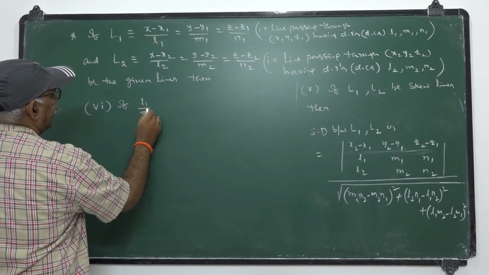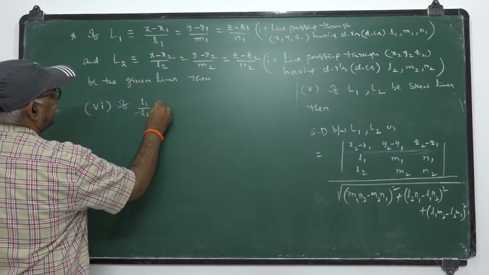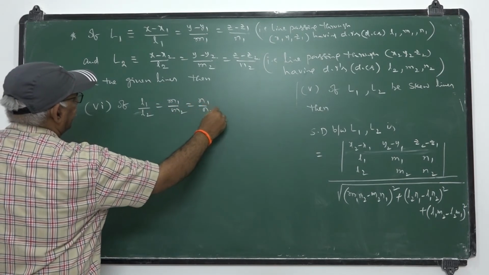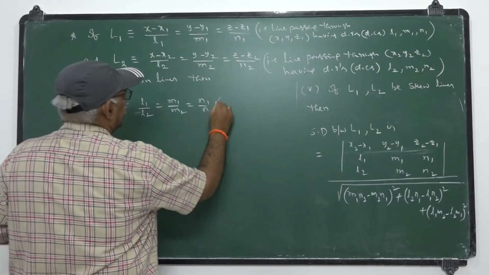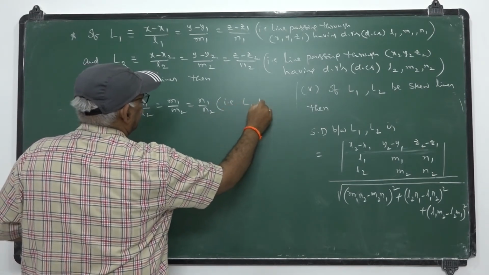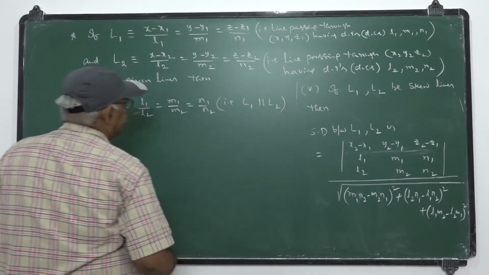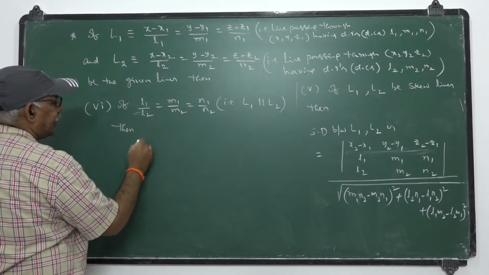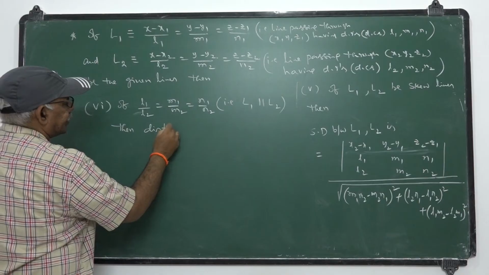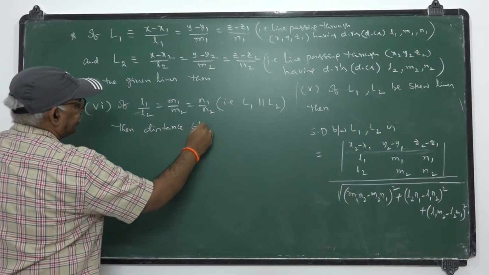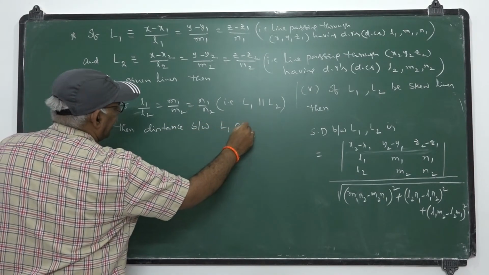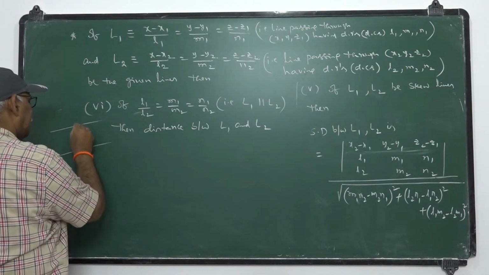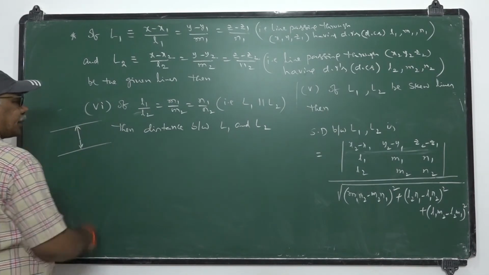Next, if L1 by M1, L1 by L2, M1 by M2, N1 by N2, that is, L1 is parallel to L2, then the distance between the parallel lines L1 and L2 is the perpendicular distance.